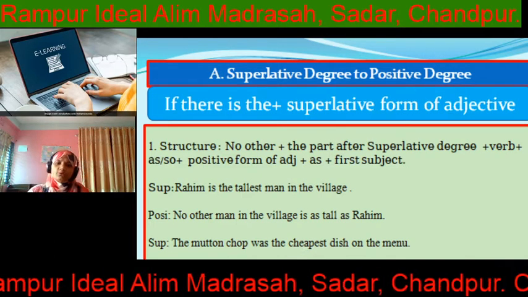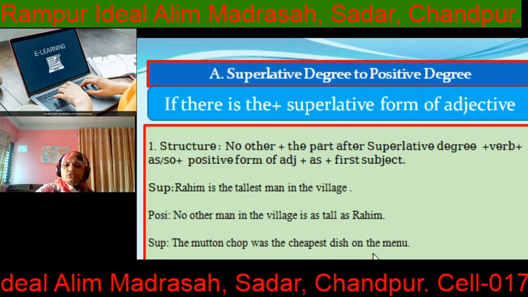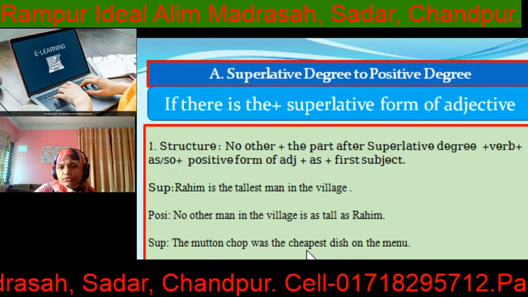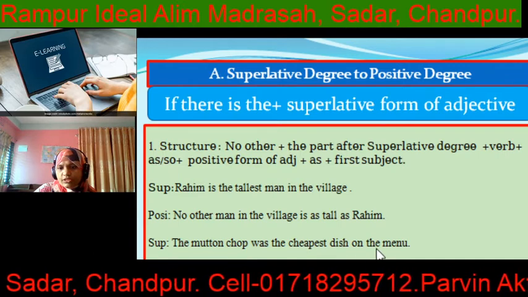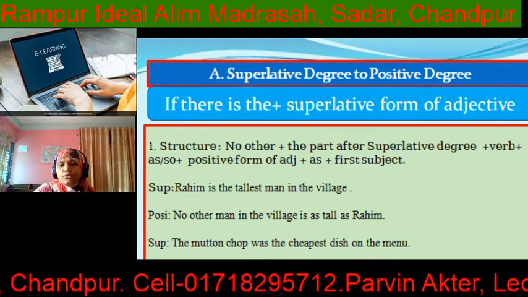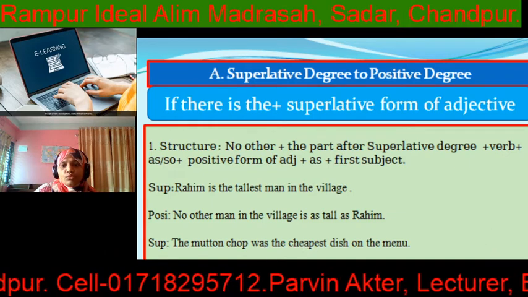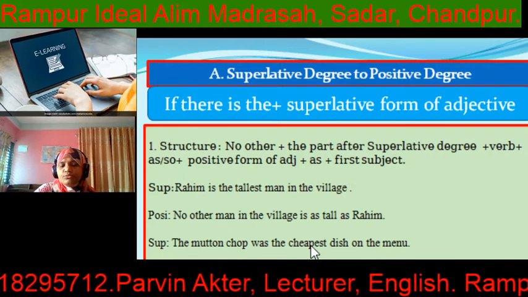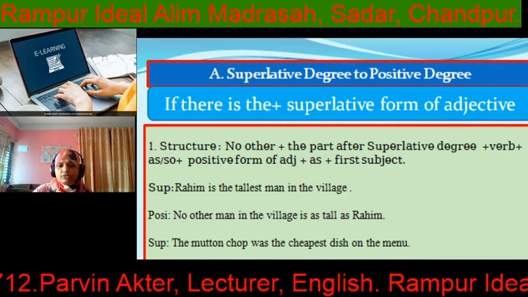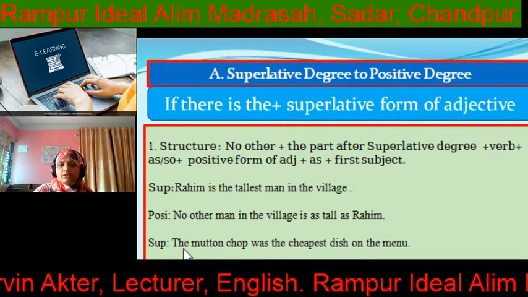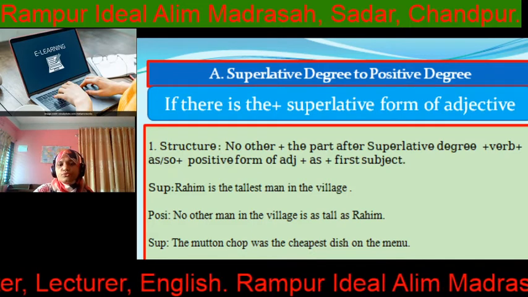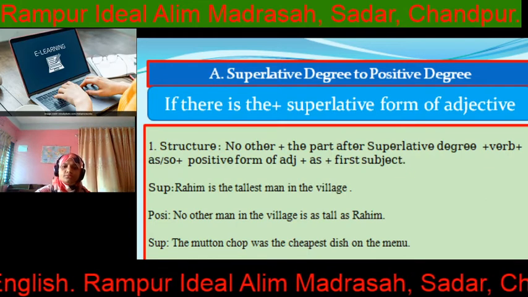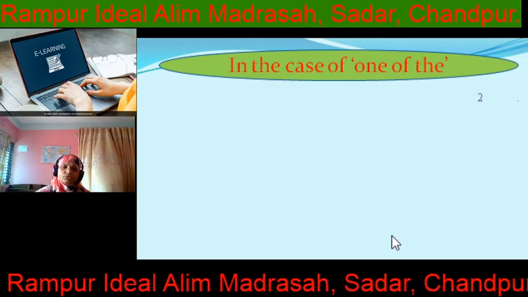Next one. The mutton chop was the cheapest dish on the menu. So at first start with no other. Then what is the superlative degree here? Cheapest. So the next part, dish on the menu. No other dish on the menu. Then verb is was, then as cheap. What is the positive form of the cheapest? As cheap as the first subject, the mutton chop. So no other dish on the menu was as cheap as the mutton chop. Next one.